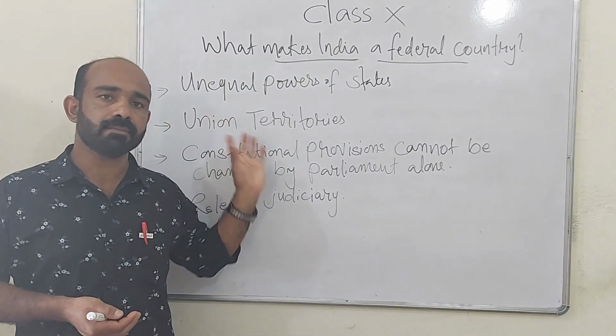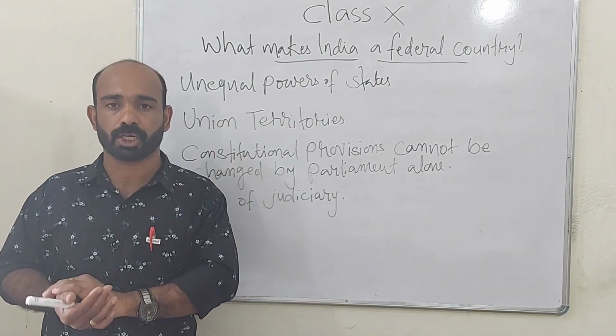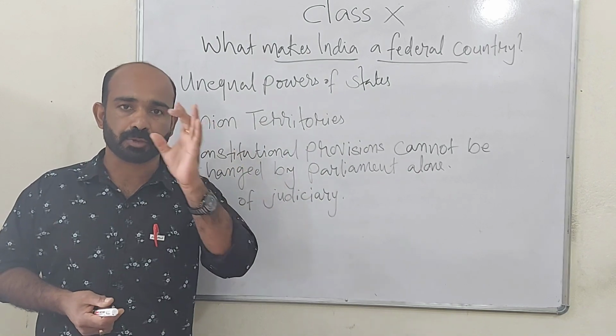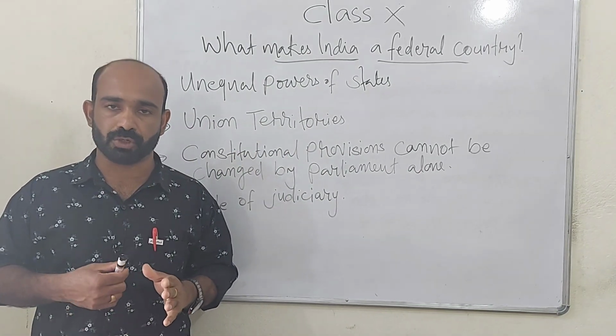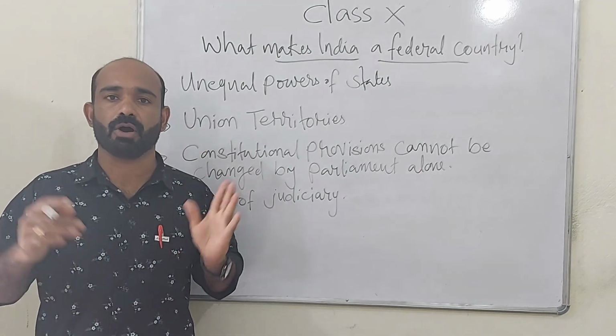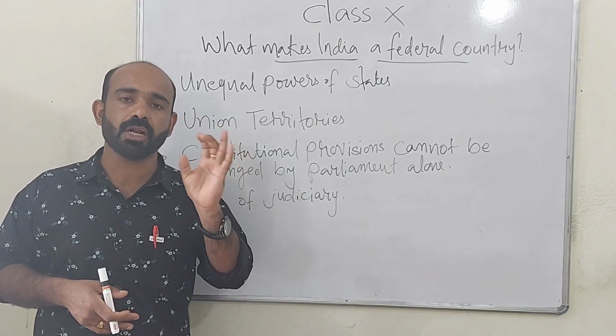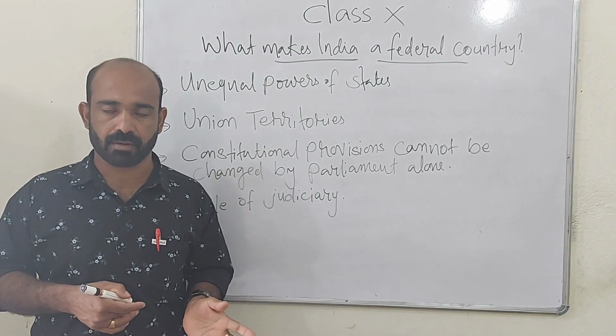In the same way, some states have special powers, especially Jammu and Kashmir. Till recently, Jammu and Kashmir had a special power, a separate constitution. Article 370 of the Indian Constitution explained the special constitution of Jammu and Kashmir.